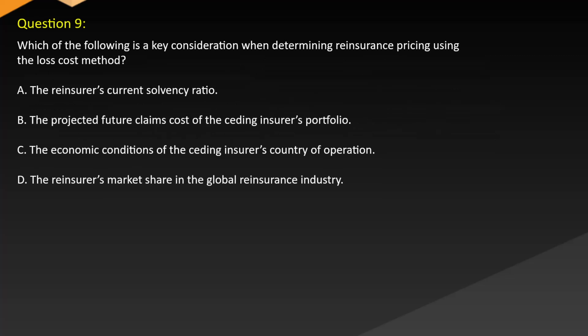Question 9. Which of the following is a key consideration when determining reinsurance pricing using the loss cost method? A. The reinsurer's current solvency ratio. B. The projected future claims cost of the ceding insurer's portfolio. C. The economic conditions of the ceding insurer's country of operation. D. The reinsurer's market share in the global reinsurance industry.